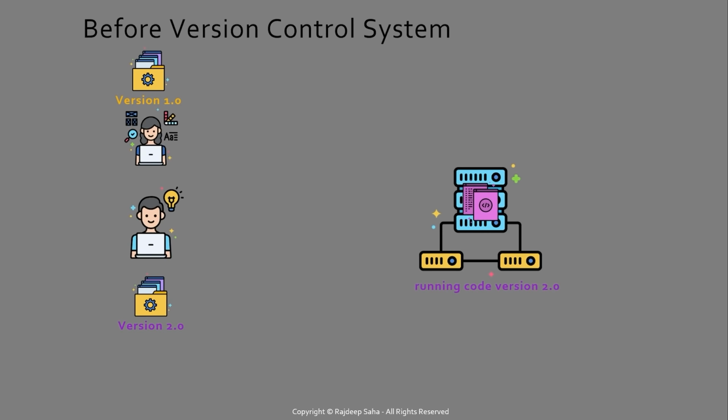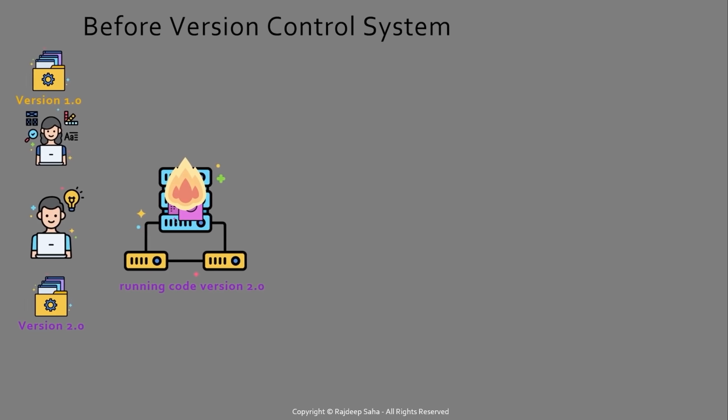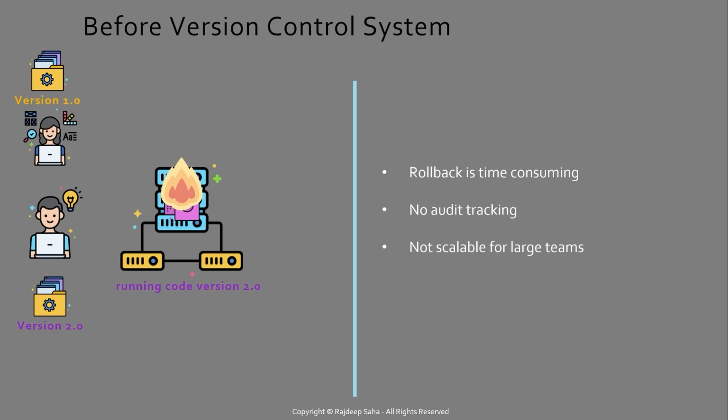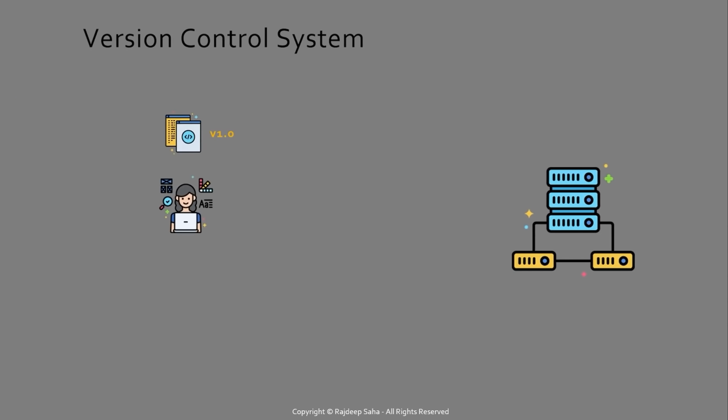But what if his code is not properly tested and crashed and burned the server? Rolling back to version 1.0 is super painful now because there is no centralized mechanism to do it, because everything is maintained in this kind of folder structure. So in this case, rollback is time consuming. There is no audit tracking, such as no way to know which team member did exactly what changes in the application code, and it is not scalable for large teams. Hence, version control systems were born.